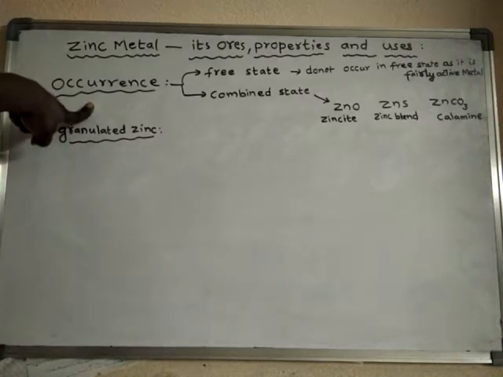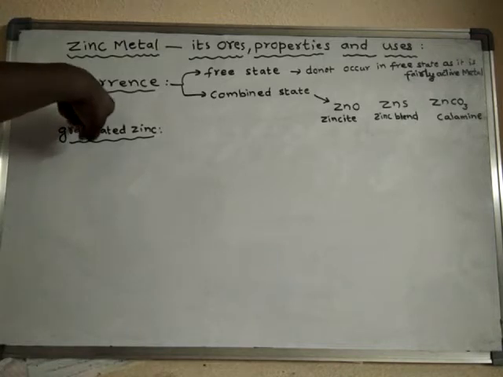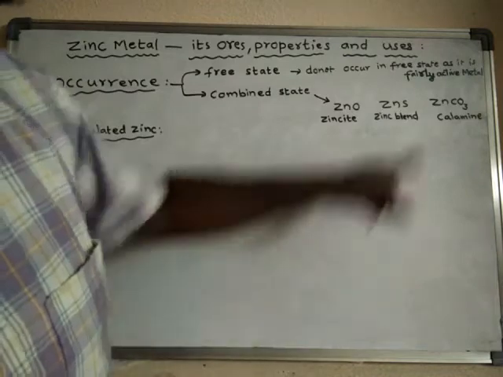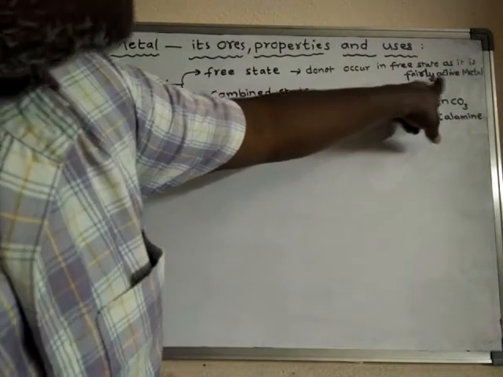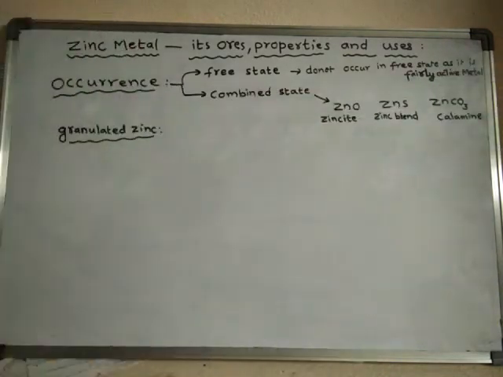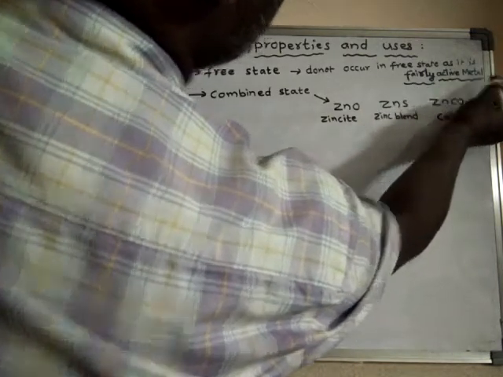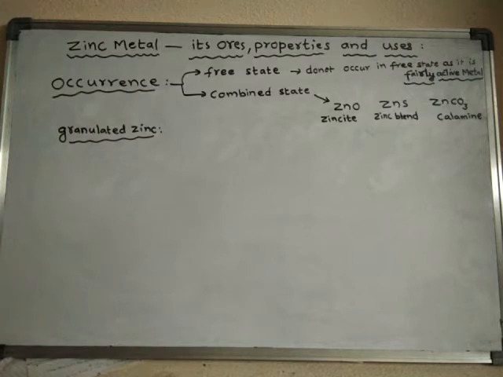Zinc does not occur in the free state because it is a fairly active metal. It is a highly reactive metal. As it is a fairly active metal, it always wants to combine with other atoms or elements, and hence it does not occur in the free state.